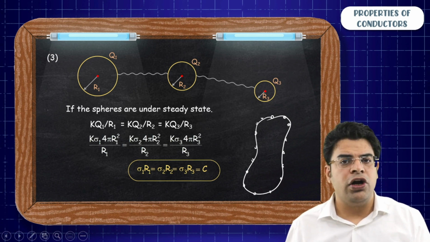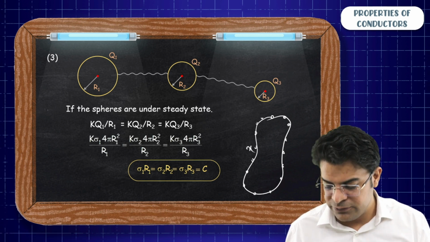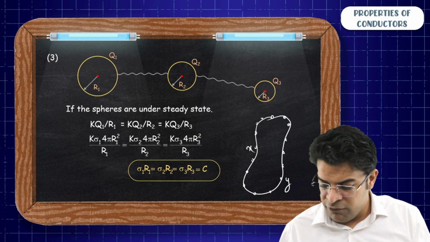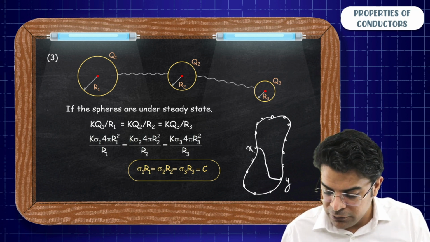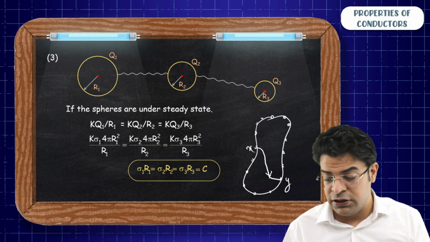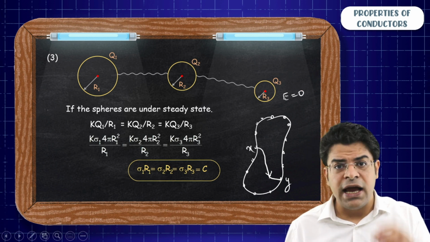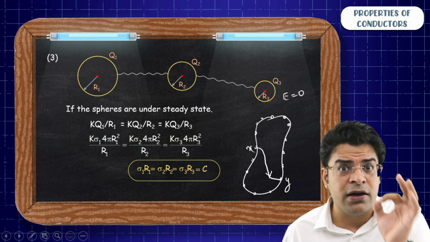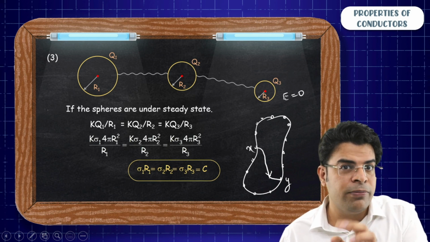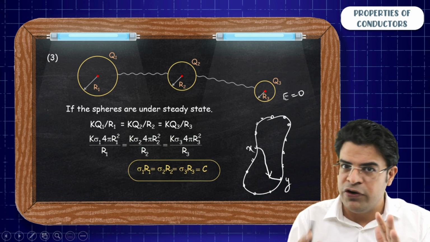Think of one point on the surface of the conductor, let's say x, and another point y. If I go from x to y via the flesh of the conductor, I know that at each point, when I move in the flesh of the conductor, the electric field is zero. Since at each point the electric field is zero, there will be no potential change as I move from x to y, because we have learned that when we move in the direction of the field, potential decreases.